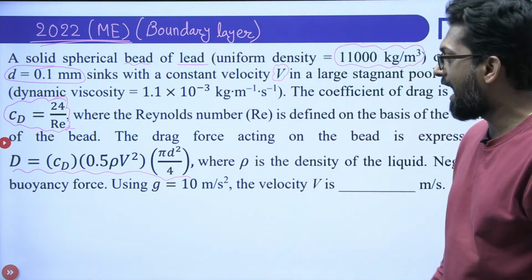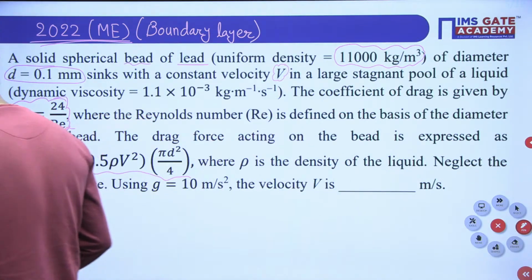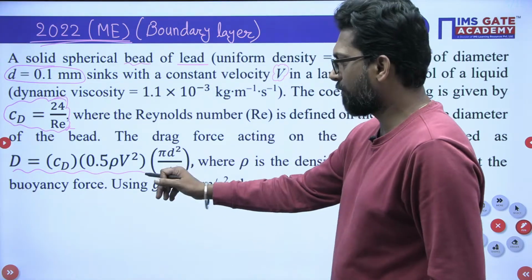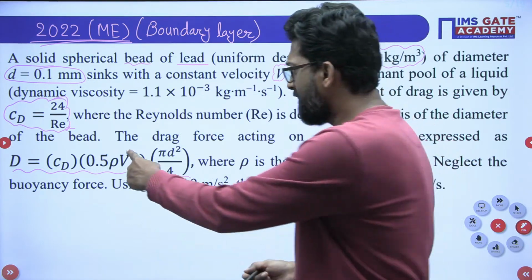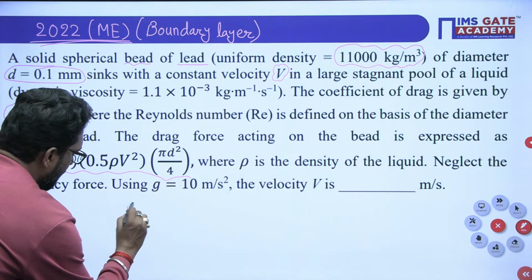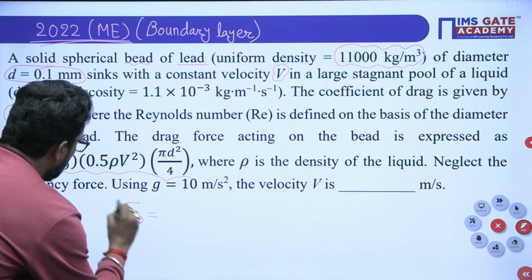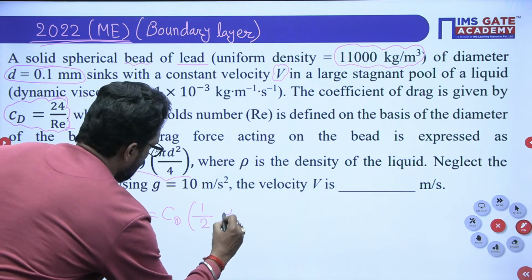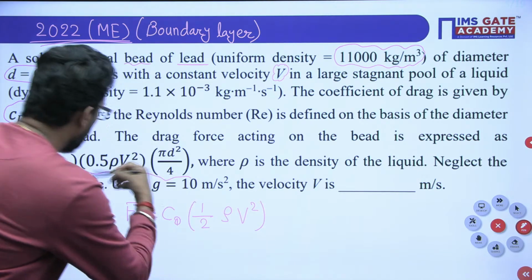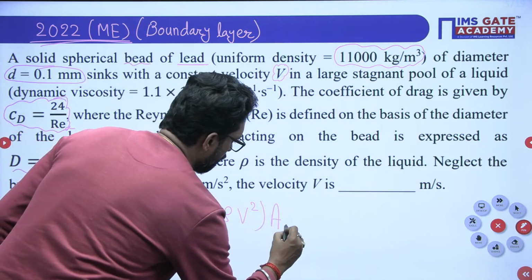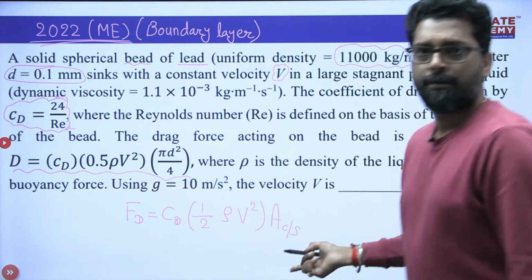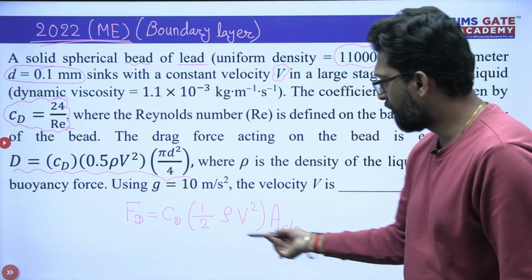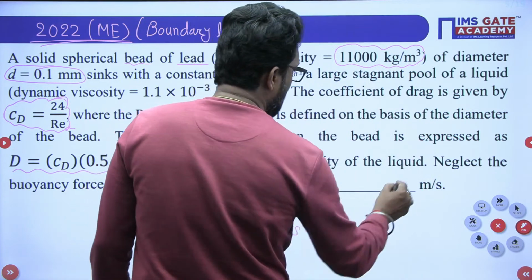So the drag force acts on this spherical bead. Sometimes you have to remember this equation. What is this equation? We know that the drag force Fd is equal to the drag coefficient times half rho v square times the cross-section area. This is given, and we know this relation, where rho is the density of the liquid.